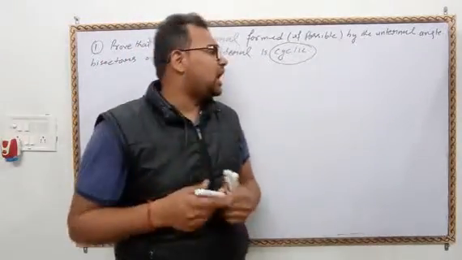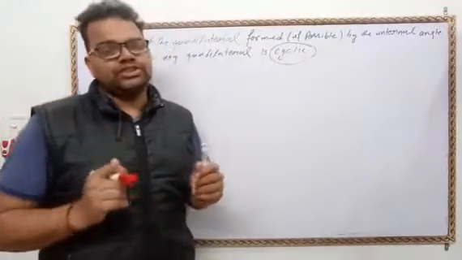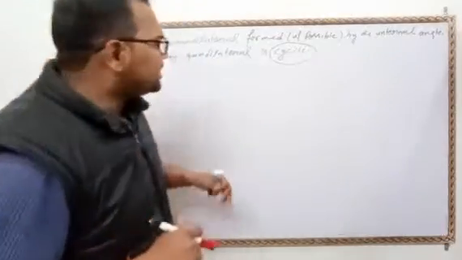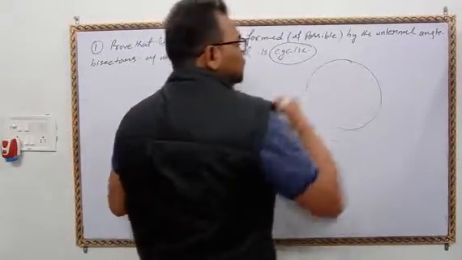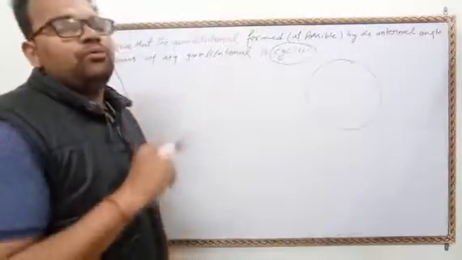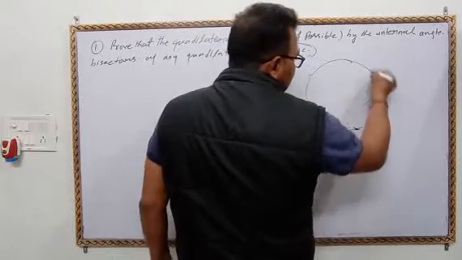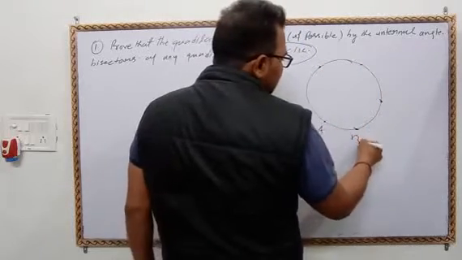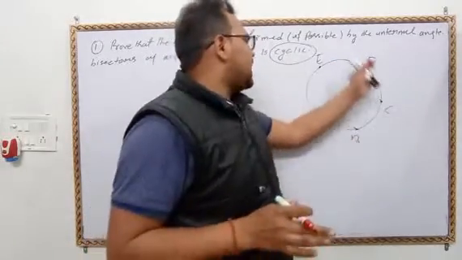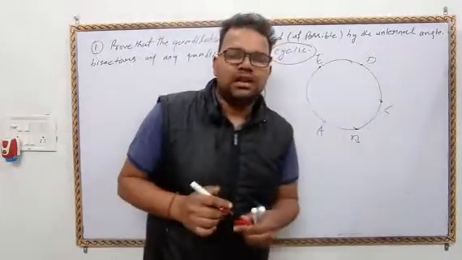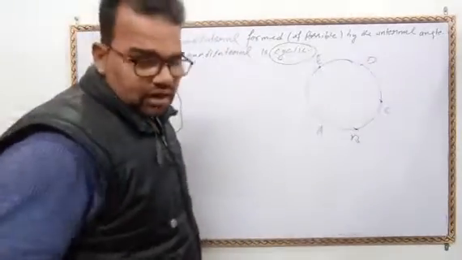First we will understand the meaning of cyclic and what is the meaning of cyclic quadrilateral, as we are studying the chapter circle. Okay, if we take points on the circumference, so all these points are called cyclic. If points lie on the circumference of the circle, then points are called cyclic.